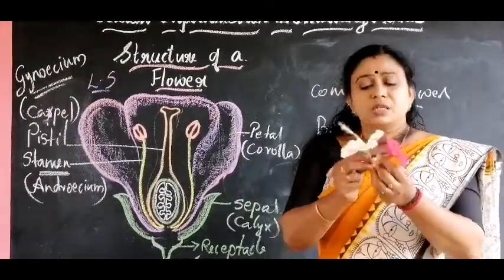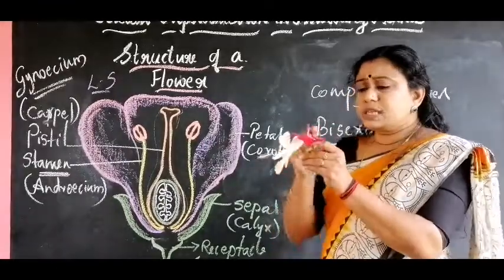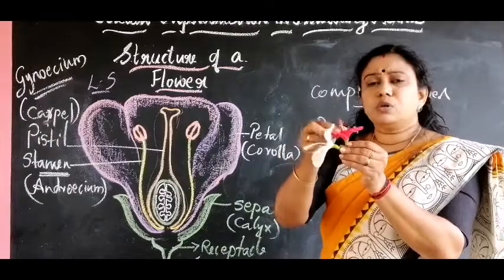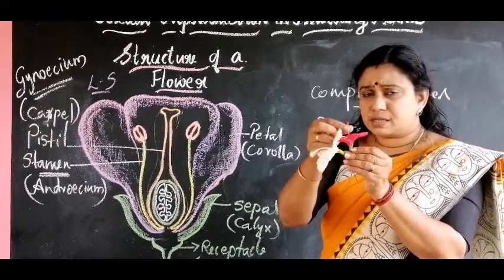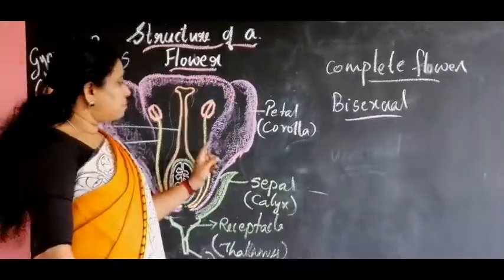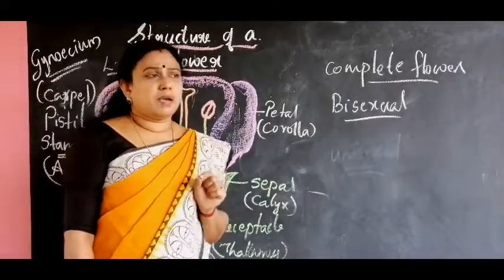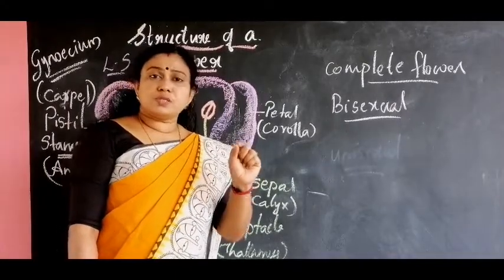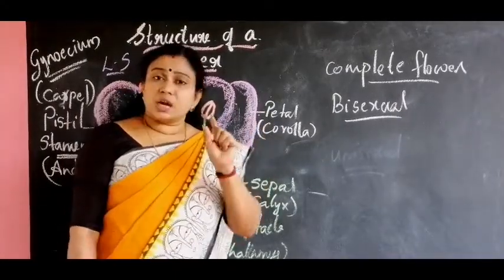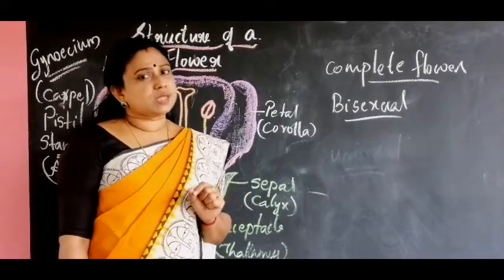See, this is a hibiscus flower. In this hibiscus flower, both the male and female sex organs are present, as we have seen earlier. But some plants, like papaya, produce flowers which contain only a single type of sex organ or reproductive structure.